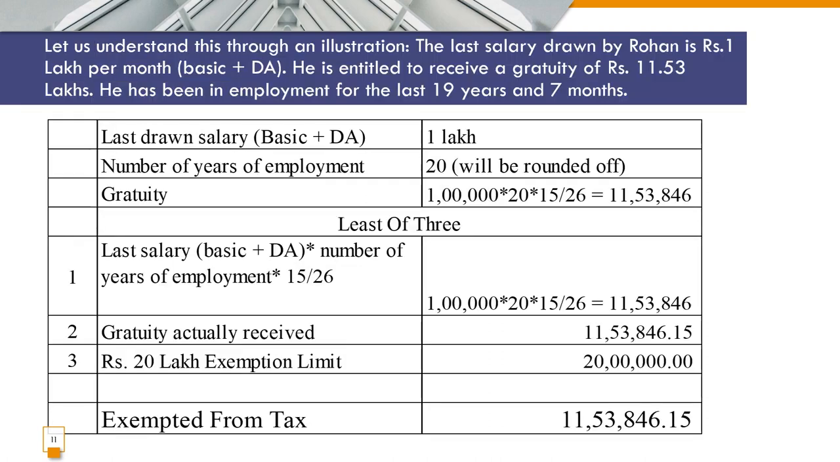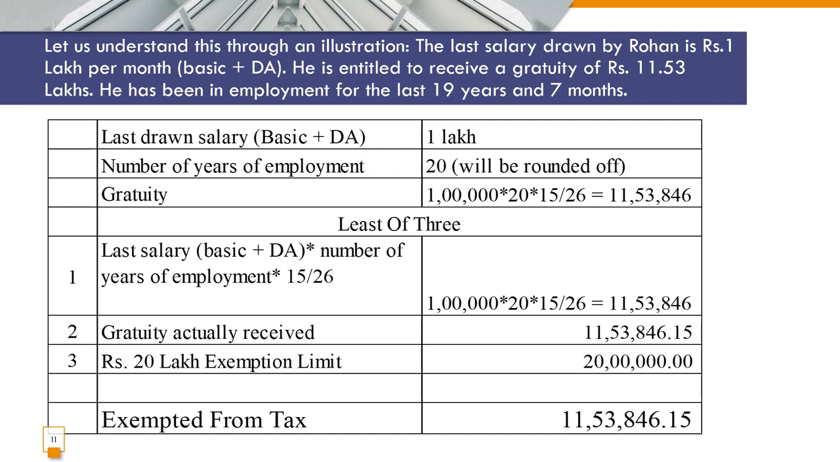Now let's understand this with an example. Here Rohan is getting a salary of 1 lakh rupees, that is, basic plus DA is 1 lakh per month, and he is entitled to receive a gratuity of 11 lakh 53,000, and he has completed a service of 19 years and 7 months. As he has completed 7 months, we have to round off the number of years of service to 20. As you can see, last drawn salary was 1 lakh, and the number of years of employment was 20, because it's more than 6 months we have rounded off to the next number. The gratuity formula has been applied here, where he's entitled to 11 lakh 53,000.